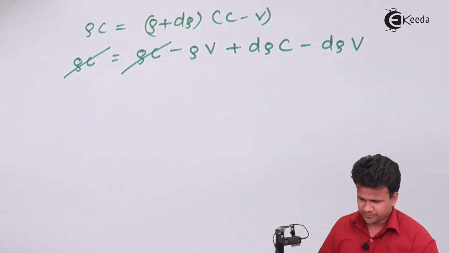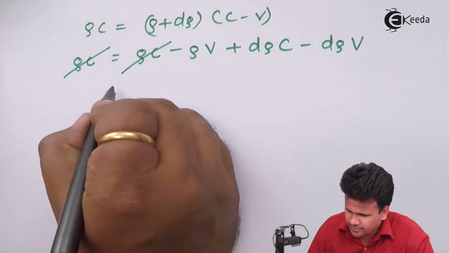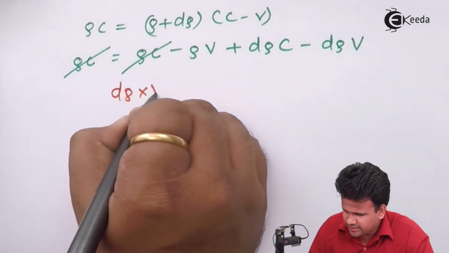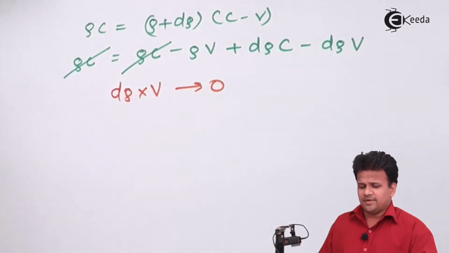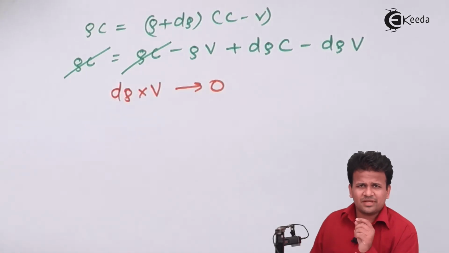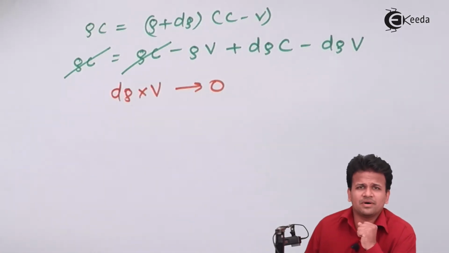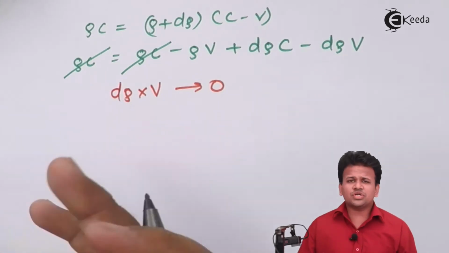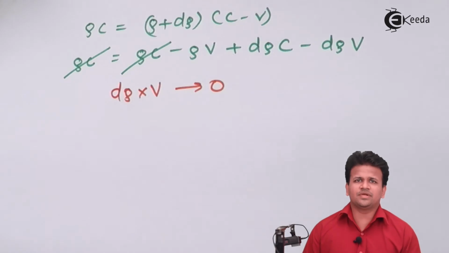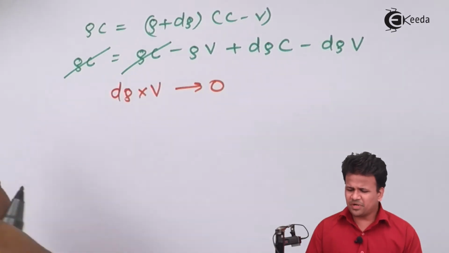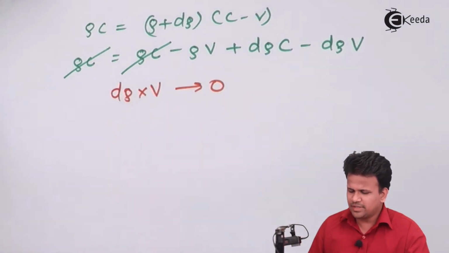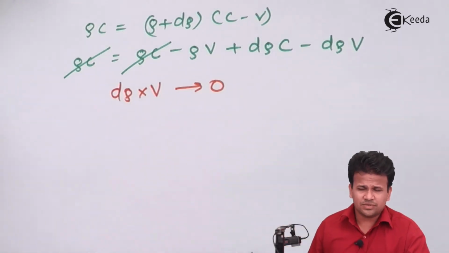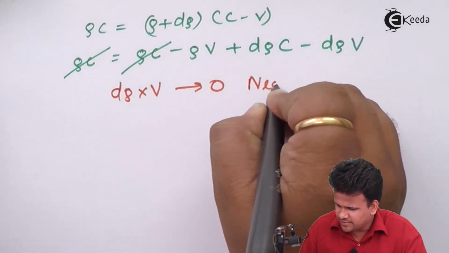Now over here, the product of d rho and V, we will tend this to 0. Why? Because due to a small application of pressure, there is a very small or minute amount of increase in the density of the fluid, and the velocity of the fluid in total will be very small. So the product of both of them is also small, so it is tending to 0 and it is negligible.